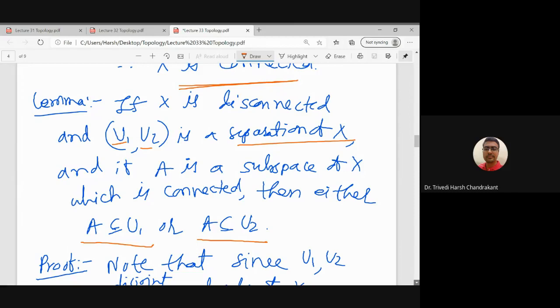So what is happening here is I have a bigger space X which is disconnected. So it has a separation U1 and U2 whose union is X. They are disjoint open subsets of X. And then suppose I have a connected subset A of X, then A always either belongs to U1 or it belongs to U2. So that is the meaning of this lemma. So let us try to prove this result.